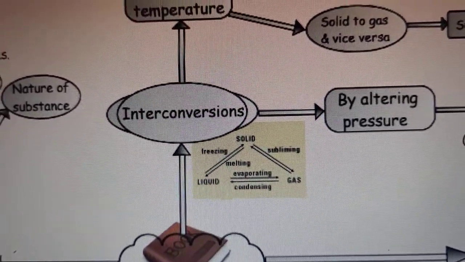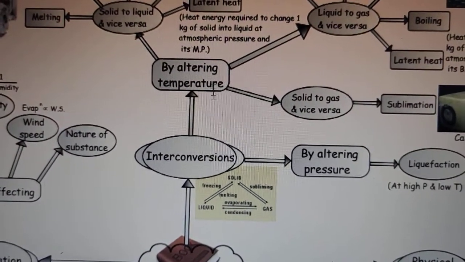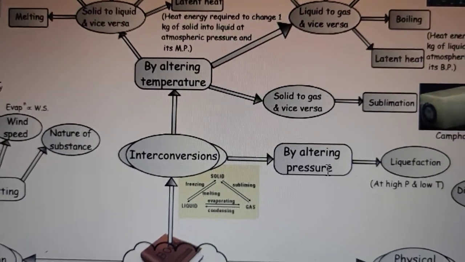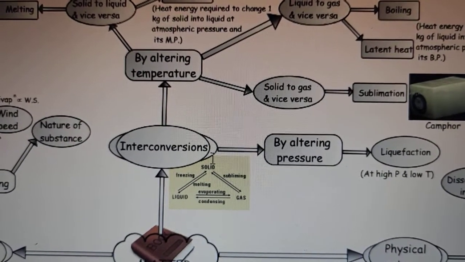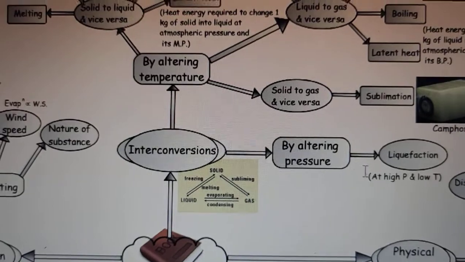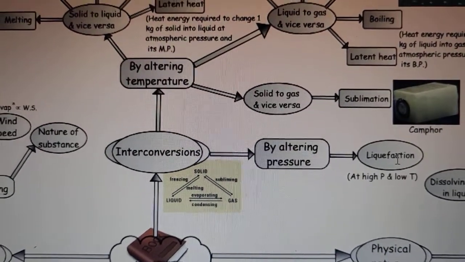These changes can be attained by altering either the temperature or the pressure. If we pressurize, solids and liquids are not that compressible, but gases are highly compressible, so they can be liquefied by applying pressure.